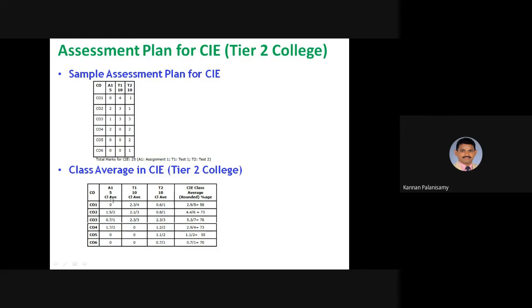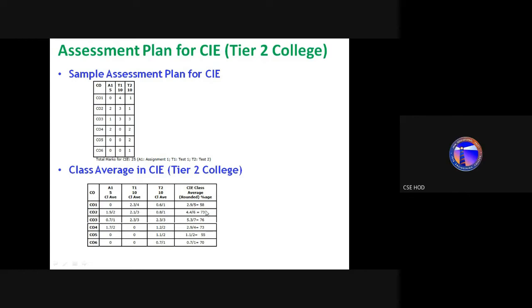So similarly, you have to find out for assignments as well as Test 1, Test 2, for each and every CO, all students' scores in the questions related to CO1, right? So that you have to find out, and you have to take the average. So that thing you have to find out.